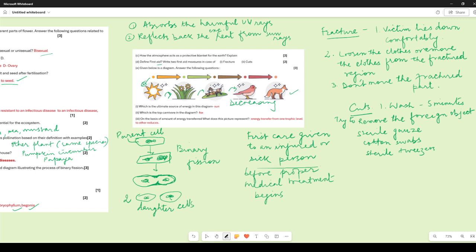Then whatever energy the grasshopper receives, some of it will be used for its own activities, on metabolic reactions and all, and some part of it will be passed on to the next organism, and so on. So we see that at every trophic level the energy transfer keeps reducing.